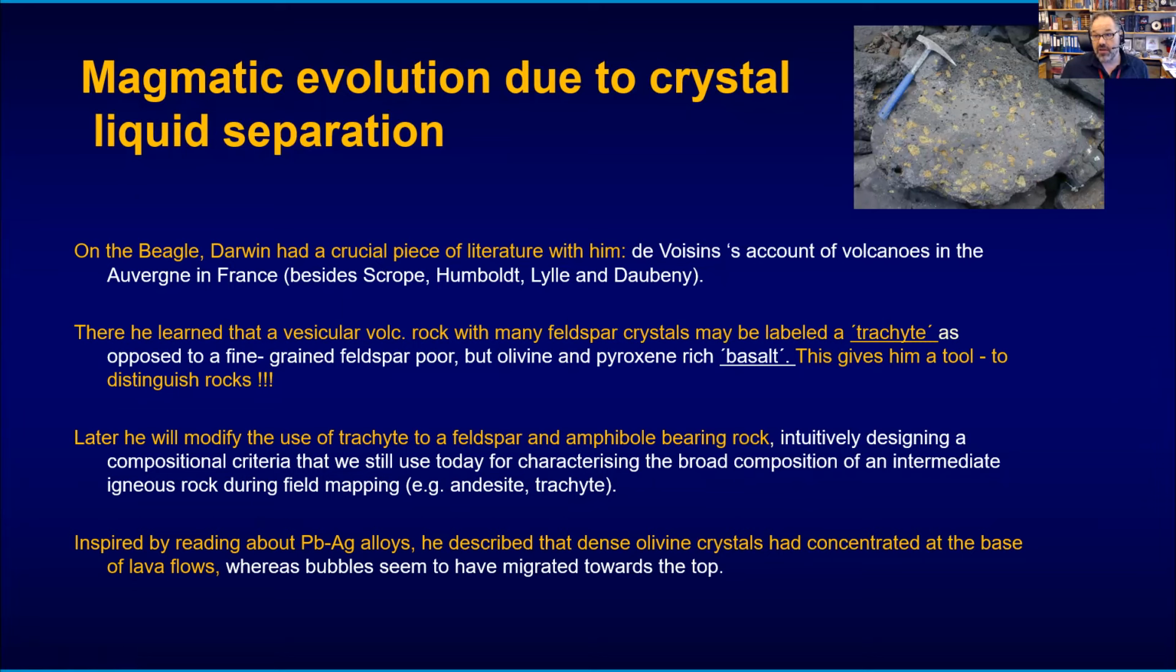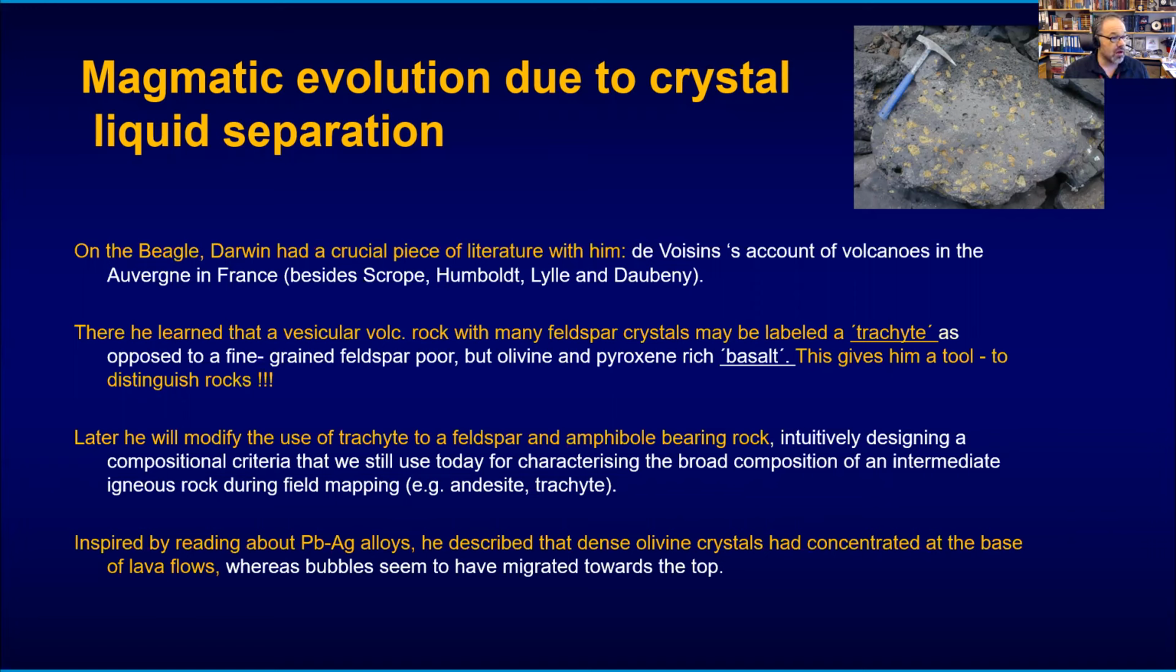So when Darwin, as a young man, went on the Beagle, he had a number of books with him. This includes some French books, but also Scrope, Humboldt, some German books, and Lyell and Daubigny. And he learned a lot about volcanic rocks from these books. At the beginning, in his notes, you can see he was not very confident in using some of them.